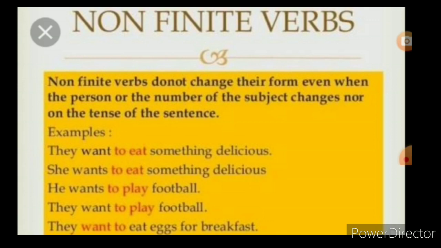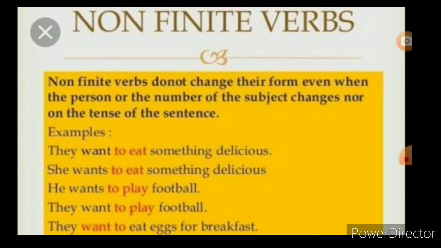Look, they want to eat something delicious. Here the infinitive is used, look, to. They want to eat. So what is added before the verb? To eat something. She wants to eat something delicious.